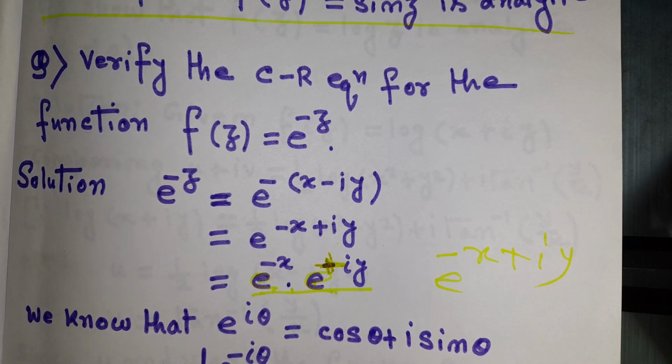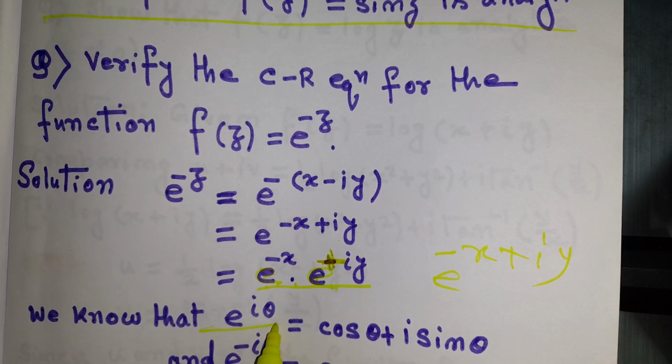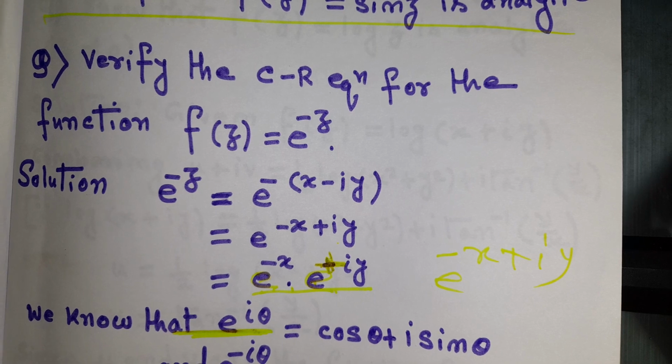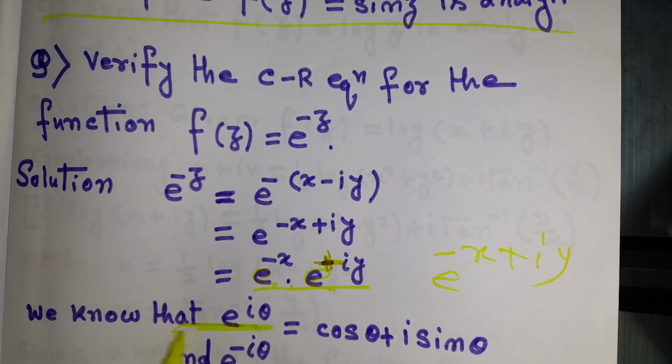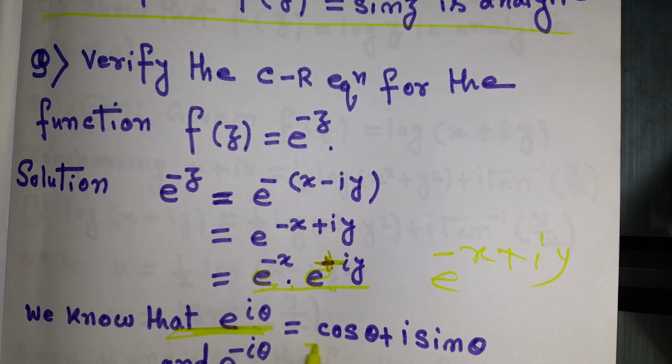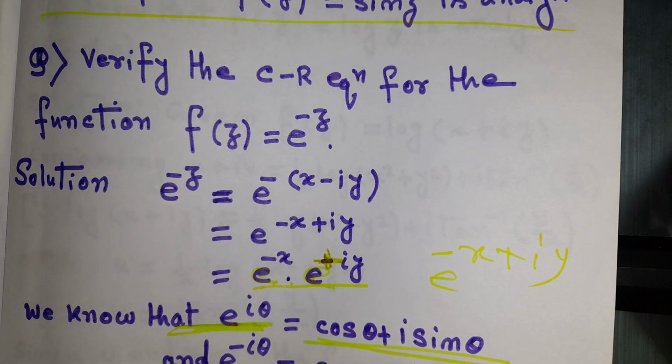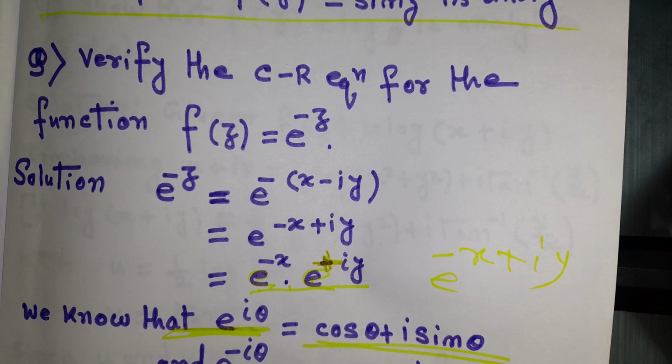Now we know that e to the power iθ, this is the trigonometric formula we learned in 10+2. We know that e to the power iθ will be cos θ plus i sin θ, and e to the power minus iθ will be cos θ minus i sin θ.